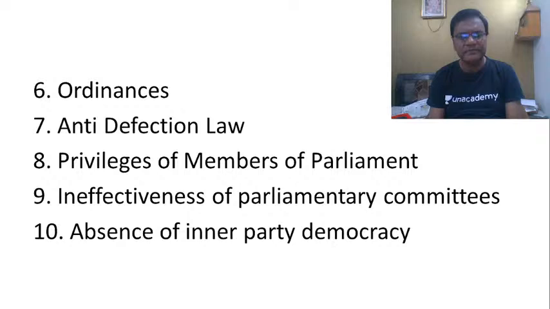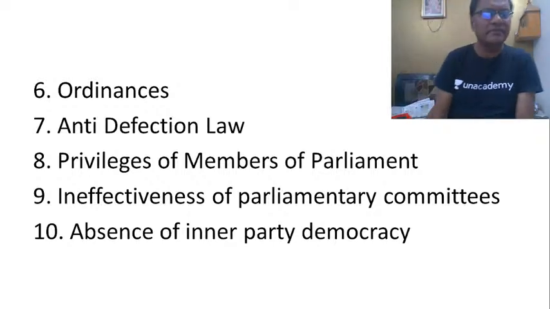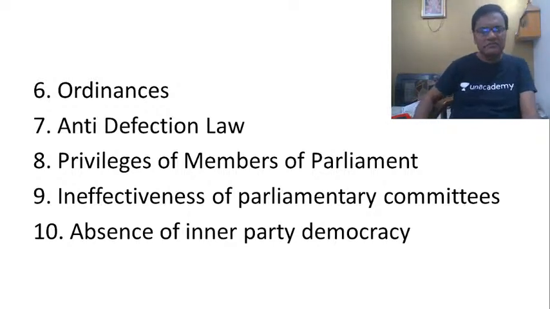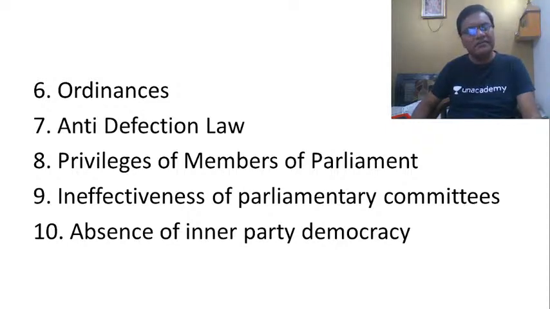71 years have passed, but our members of parliament did not find time to define their privileges. And what is the outcome? The outcome is a huge amount of misuse of these privileges. In the JMM bribery case, it was proved that they had taken bribes to vote in favor of the Congress party on the floor of the house. It was proved in the Supreme Court, but the judiciary could not do anything. Why? Because whatever they do on the floor of the house cannot be questioned in a court of law. That resulted in massive levels of corruption in the political system.